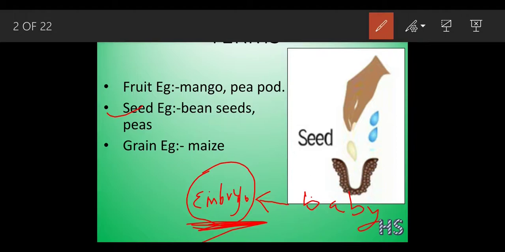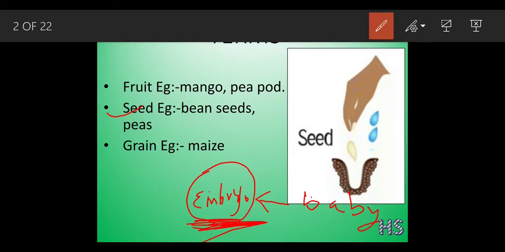Even we as humans, when we are in our mother's stomach, are called an embryo. After nine months, when we come out of our mother, that condition is called a baby or infant. In the same way, the embryo is present inside the seed, and when it gets the proper amount of nourishment, it will eventually convert itself into a plant.